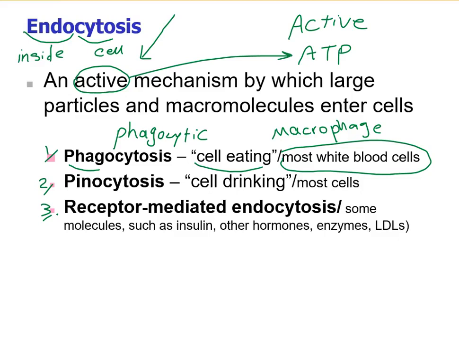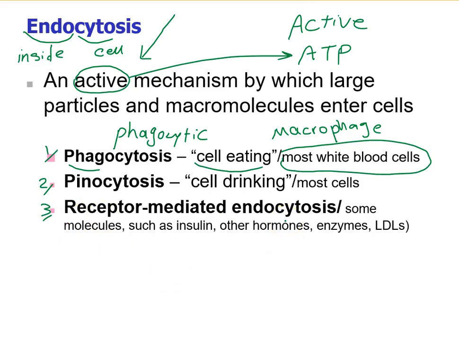The cell membrane invaginates, forming tiny vesicles called pinocytic vesicles, which then pinch off and enter the cell. Pinocytosis is a continuous process that allows the cell to sample its environment, which most cells can do.